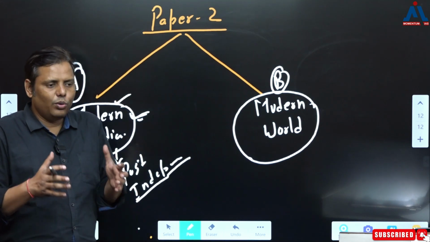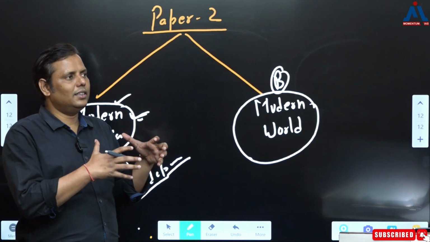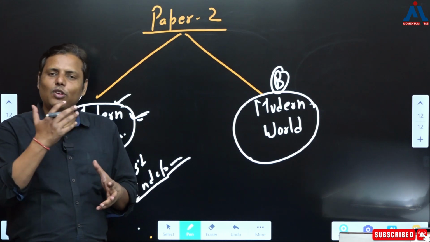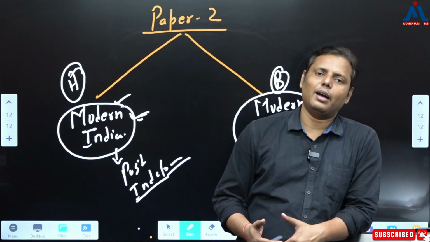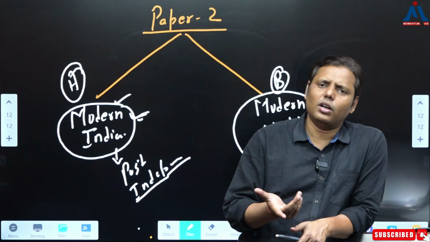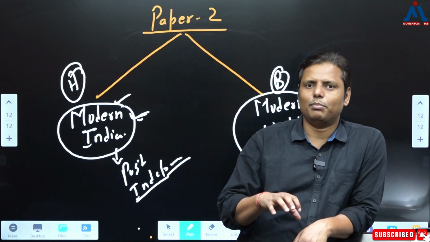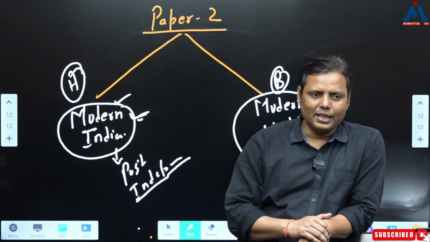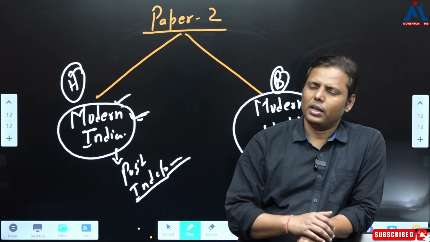And if I say in simple terms, what is history? History is simply the changes and the continuity in society, and we have to understand them. We have to understand them with respect to certain scholars, how they have been analyzing those changes. That's all about history. That's how we need to cover it. So probably it is all about the mindset, that it is not getting you the desired result as such. Your approach is having problems, and that's why you can't do it. I think it's very simple.